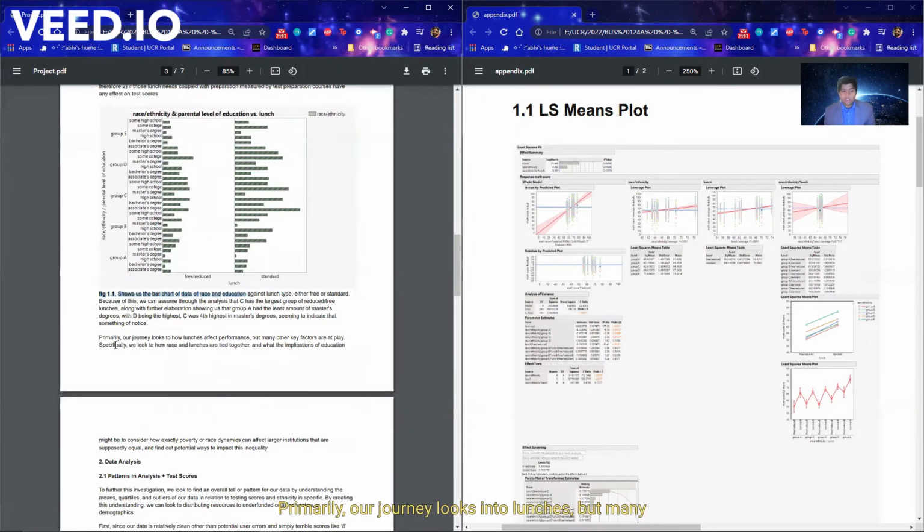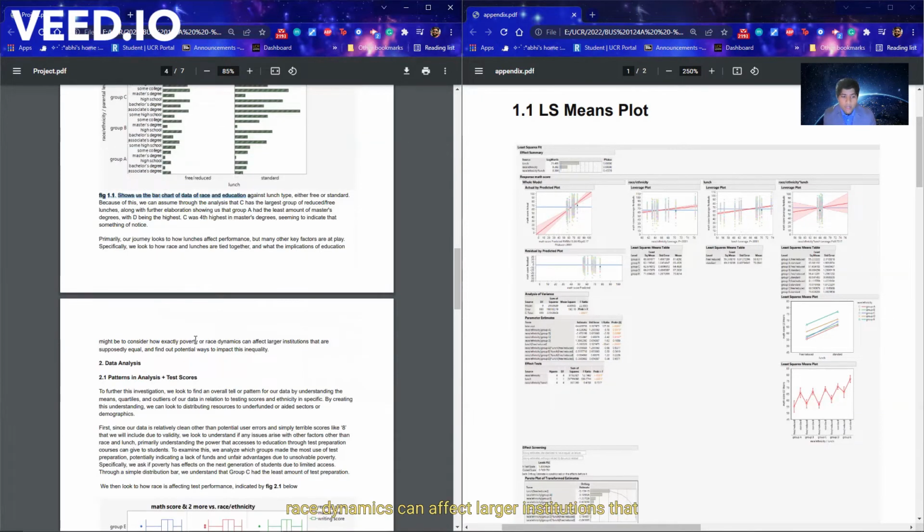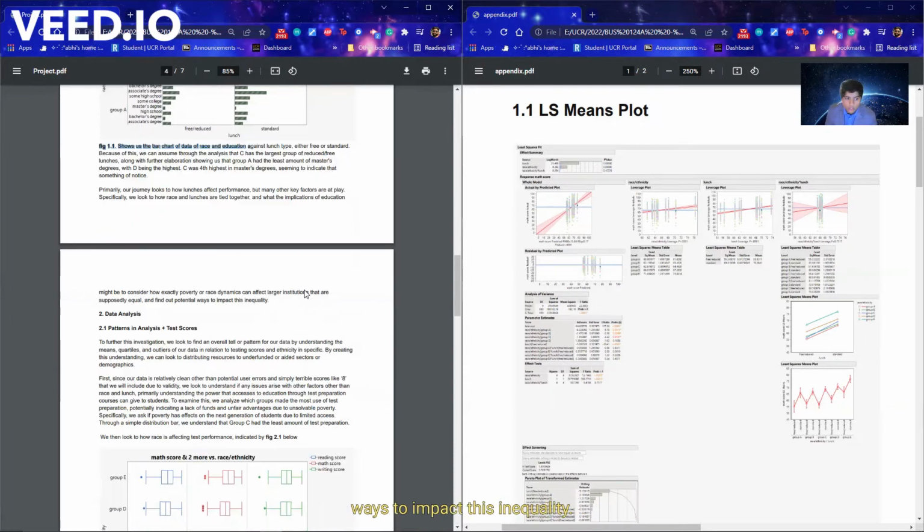Primarily, our journey looks into lunches, but many other key factors are needed. So these are very important parts of our analysis. Specifically, we're looking at how poverty and race dynamics can affect larger institutions that are supposedly equal and find out potential ways to impact this inequality.